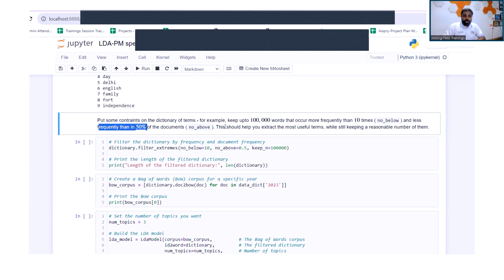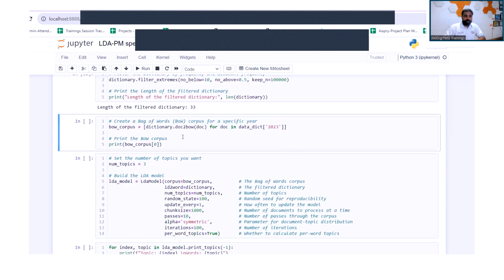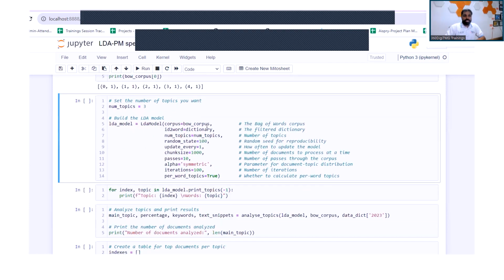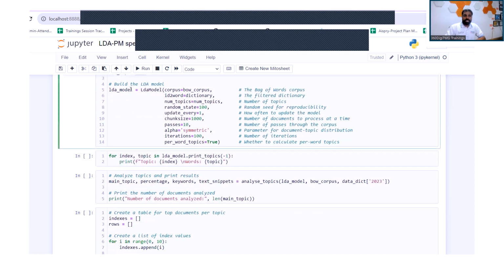We don't want that. This concept will help us get a reasonable number of tokens and very useful terms, not very, very generic terms. So we are putting this constraint here, and then we are filtering the words. We're creating a bag of words, and then you can see the number of topics that we are trying to capture. We've defined 3 topics, and this is passed as the input for the LDA model. Number of topics is 3.